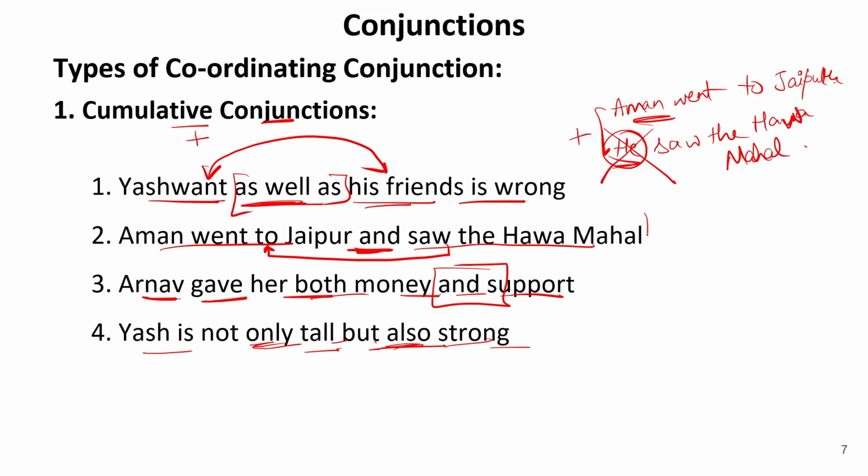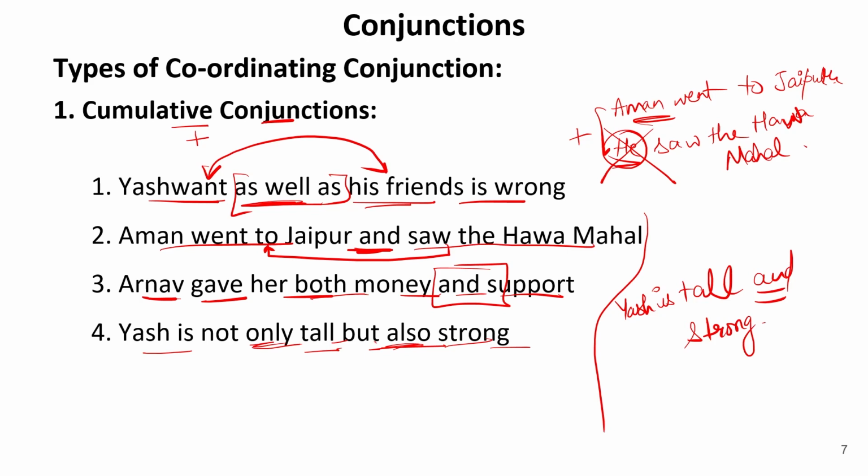Now, if I write this in a proper coordinating conjunction, I can write it like, Yash is tall and strong. So this is how we can form the sentence using a cumulative coordinating conjunction, because coordinating conjunction is generally a single conjunction.